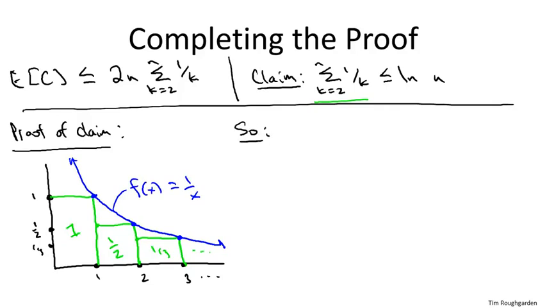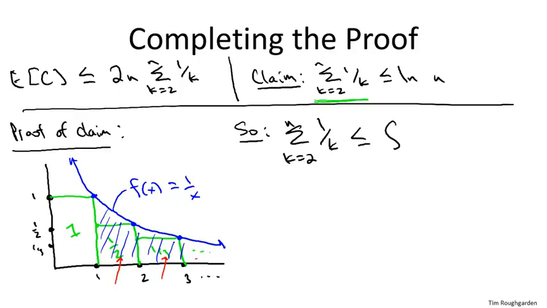Now what is it we're trying to prove? The claim we're trying to prove is that this sum of 1/2 plus 1/3 and so on is upper bounded by something. So this sum can be thought of as the areas in these rectangles, the 1/2, the 1/3, and so on. And we're going to upper bound it by the area under the blue curve. So you notice the area under the blue curve is at least as big as the sum of the areas of the rectangles, because the curve hits each of these rectangles in its northeast corner.